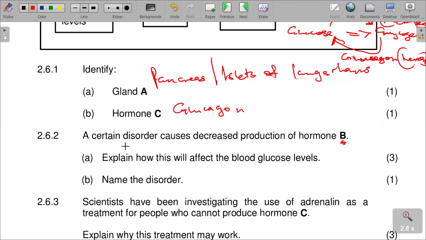So 2.6.2a, the blood glucose level will remain high, obviously. It will remain high because the cells will not be able to absorb glucose from the blood.